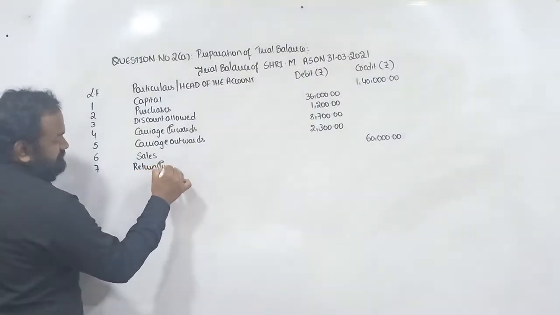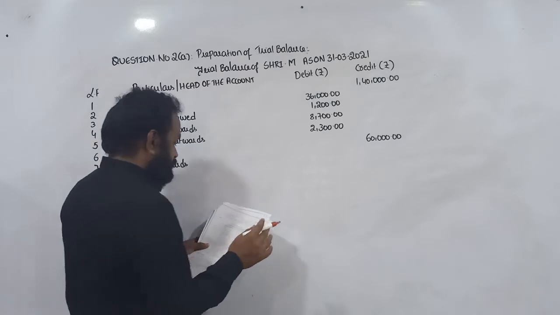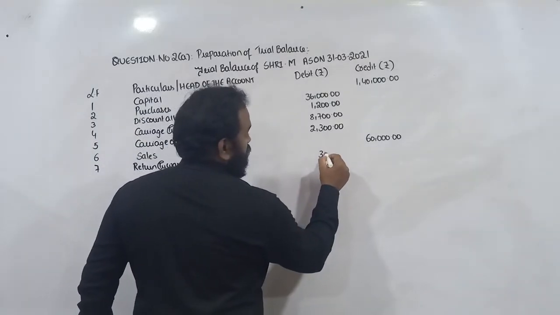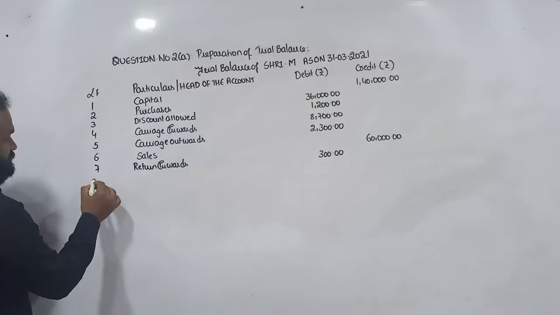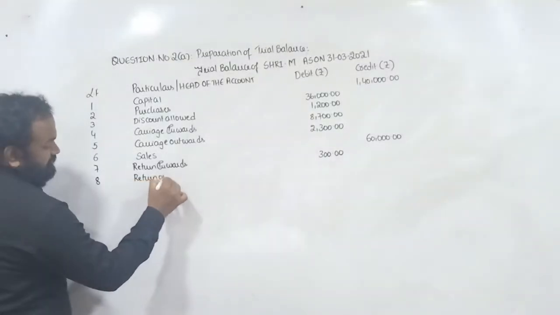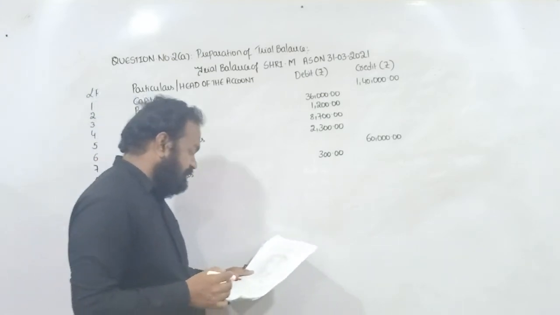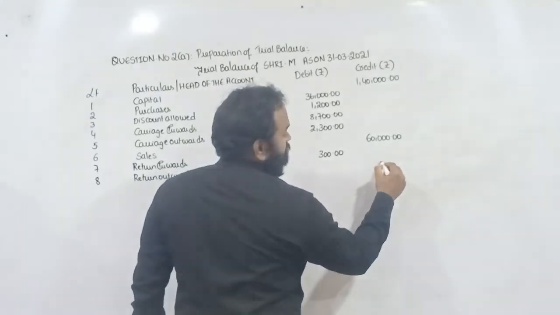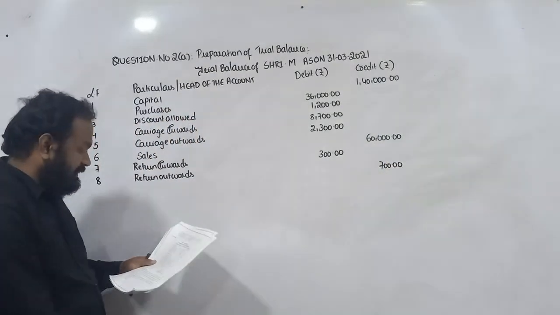Next, 7, return inwards, nothing but sales returns. So return inwards shows a debit balance of rupees 300. Next, 8, return outwards shows credit balance of rupees 700.